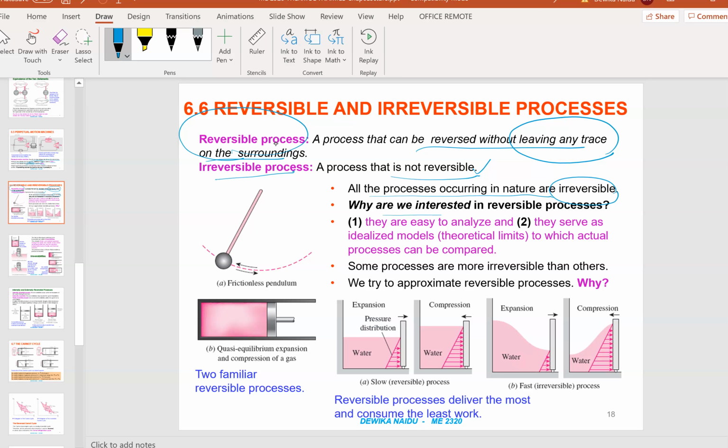Why are we interested in reversible processes? For textbook purposes, for theoretical understanding, they're easy to analyze. They serve as an idealized model and show the theoretical limit. So we study the reversible processes to know the ceiling, the best process that we can achieve. That's the reason why we need to study the reversible processes.